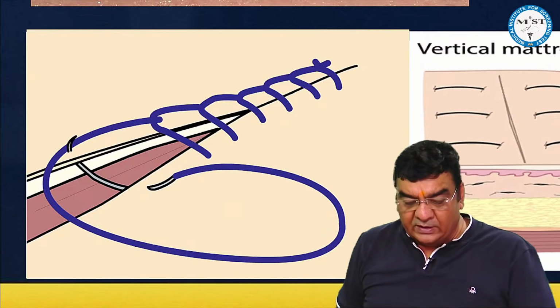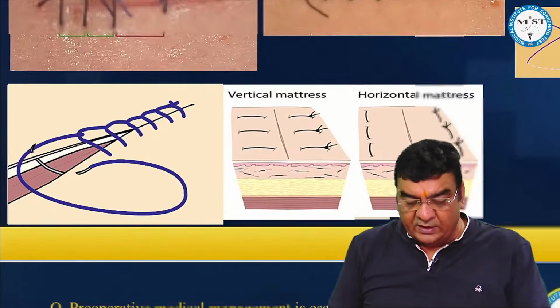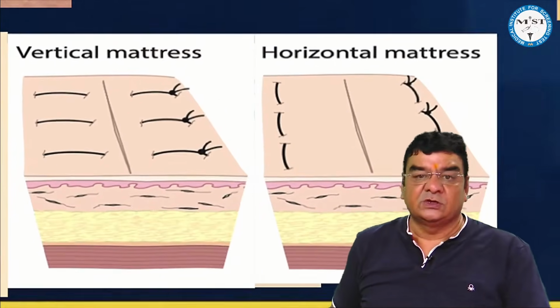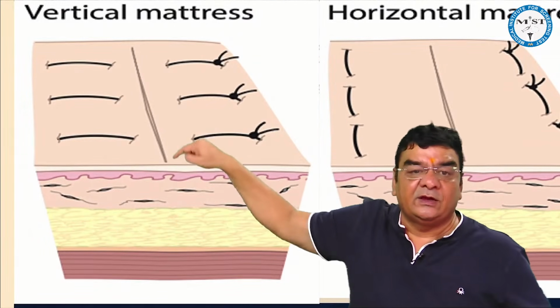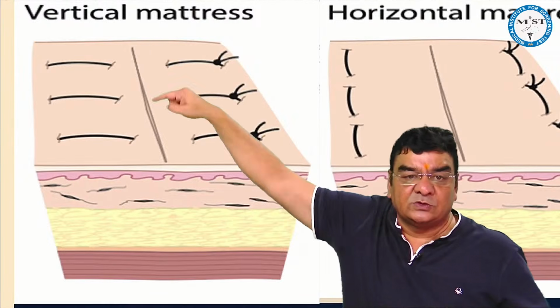Now if we look at this, this is a vertical and horizontal mattress suture. अब यहाँ पे बेटा बस ये ध्यान रखना कि अपने को जो बीच की लाइन है उसमें कोई सूचर नहीं दिख रहा है. We are not able to see any suture in between.